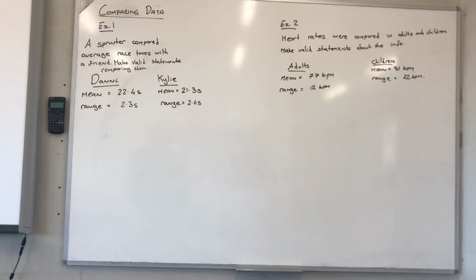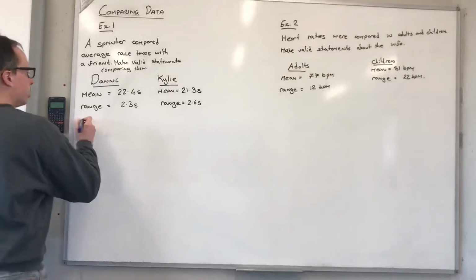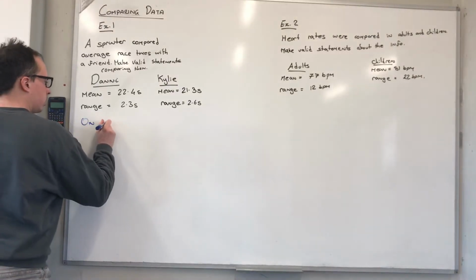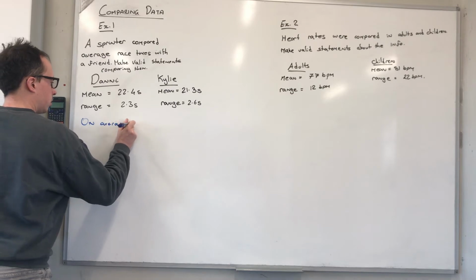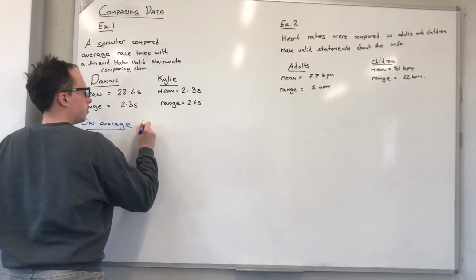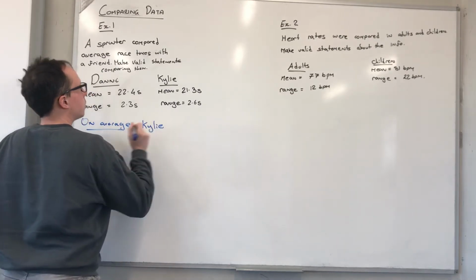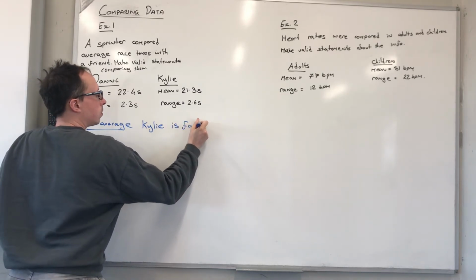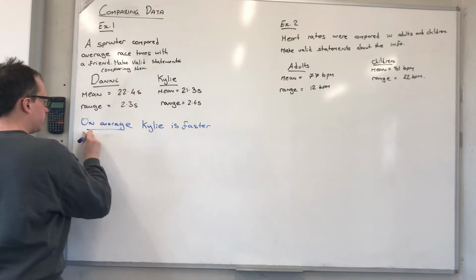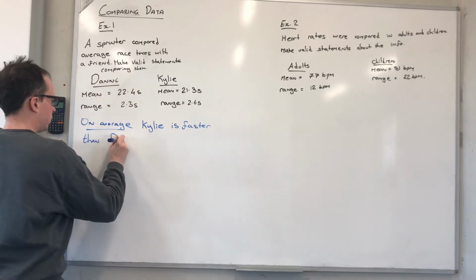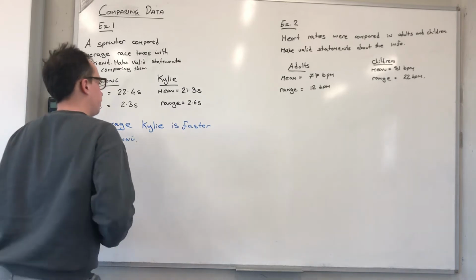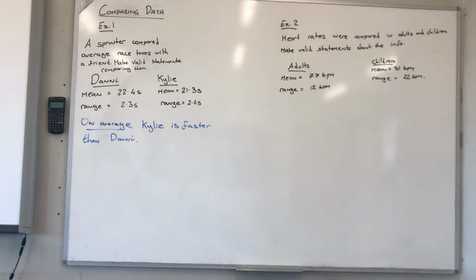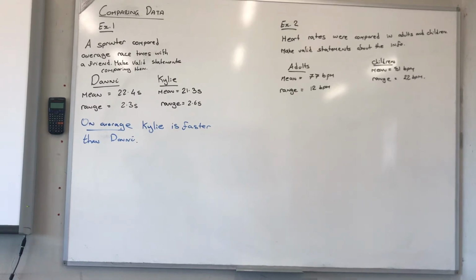You need to have that in the sentence. You can see there, on average, Kylie is faster than Danny because her mean is lower.